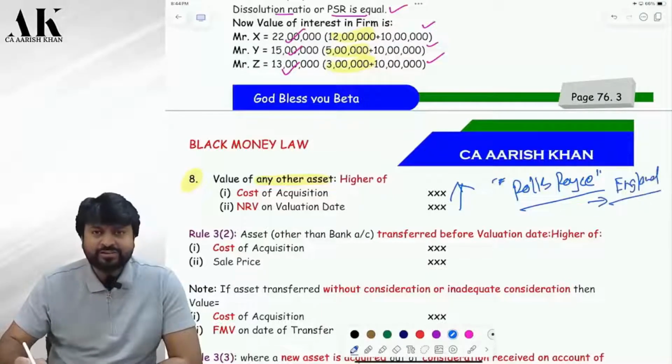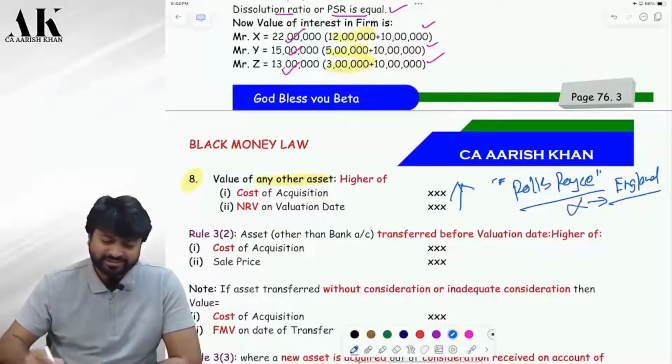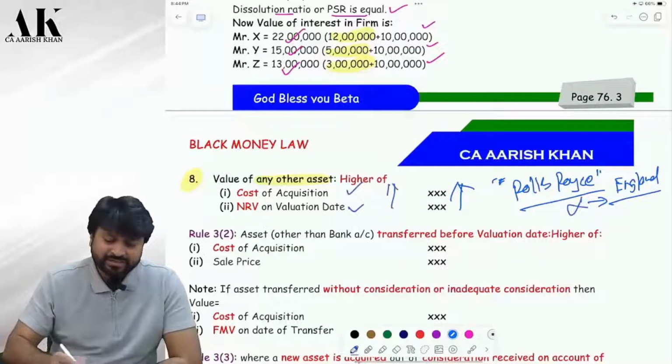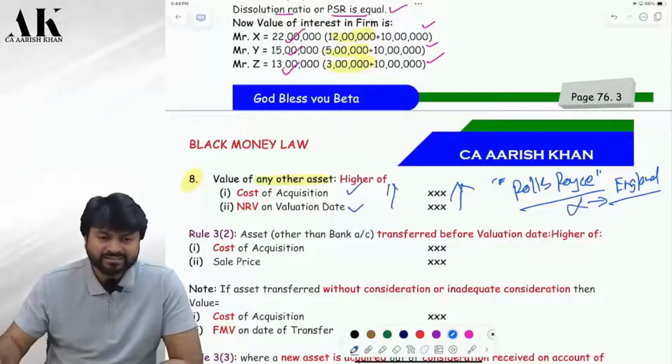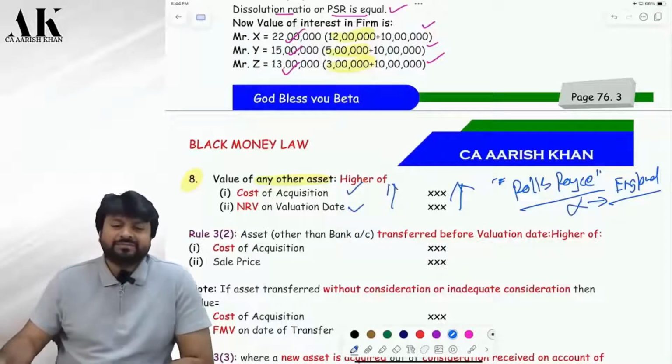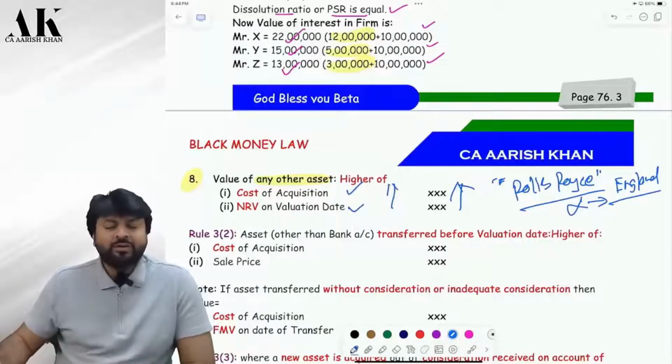Should you disclose that in India or not? Cost or NRV, whichever is higher. Okay. Are you clear?